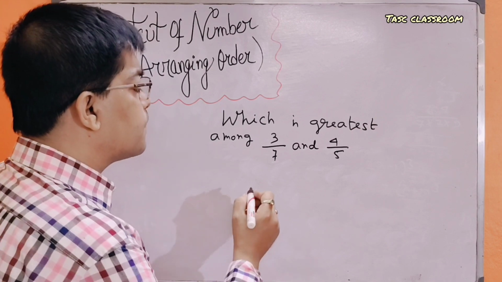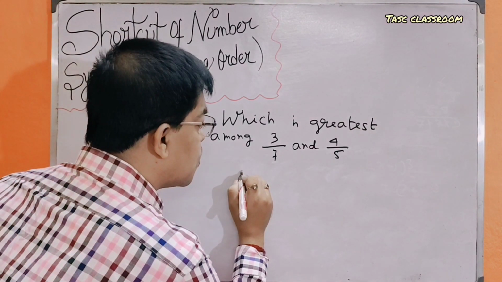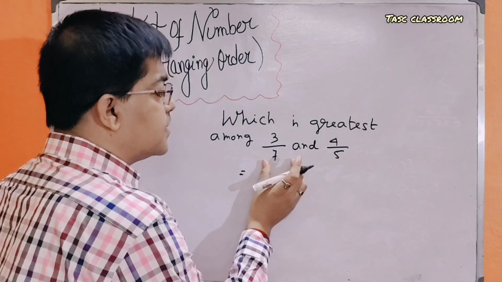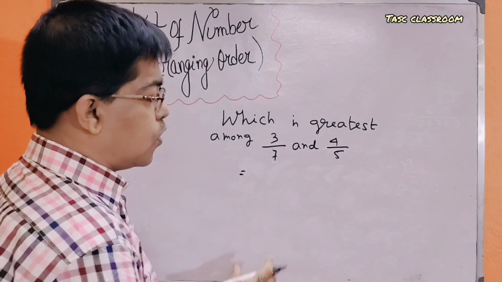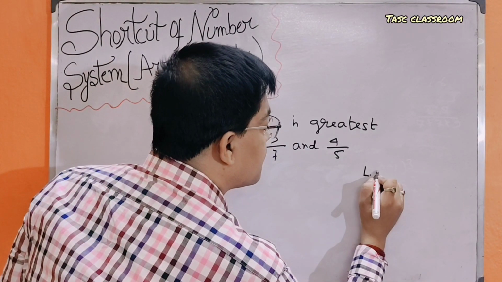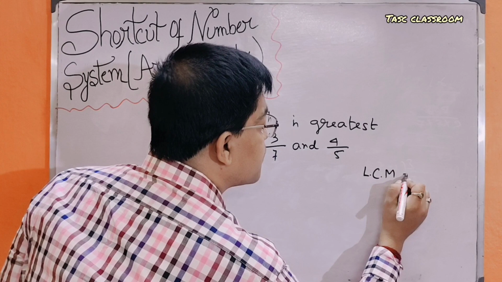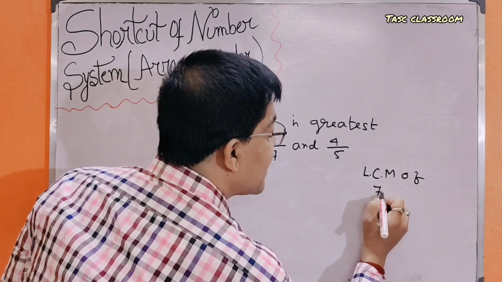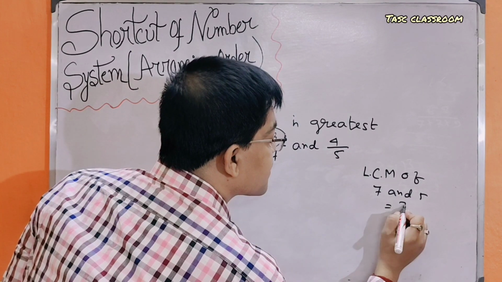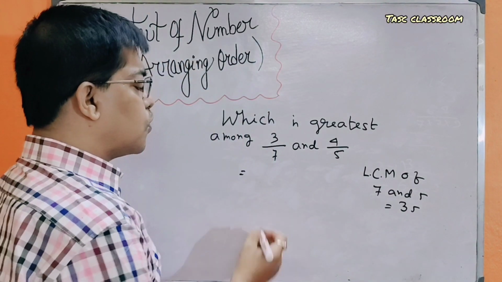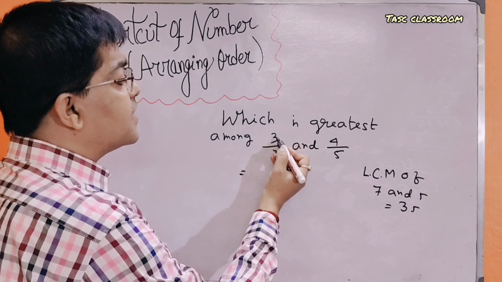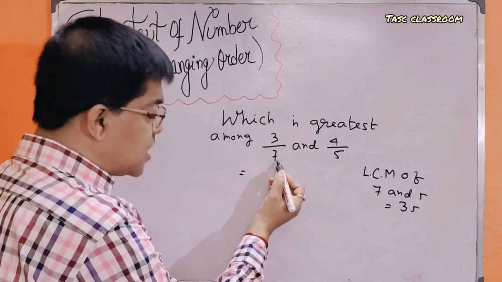What do you do? At first, we have to take the LCM between 7 and 5. The LCM of 7 and 5 is 35. So we have to bring 35 in the numerator and denominator.